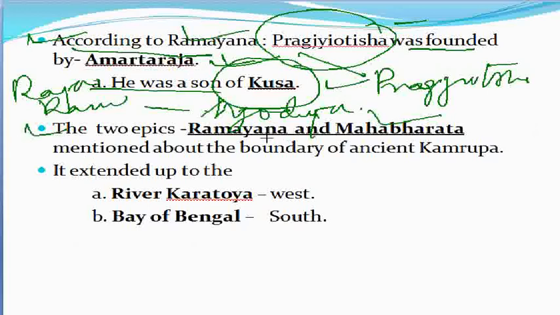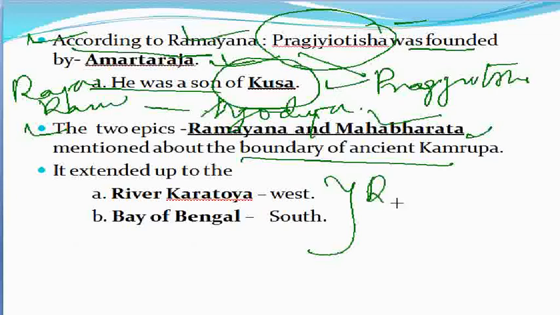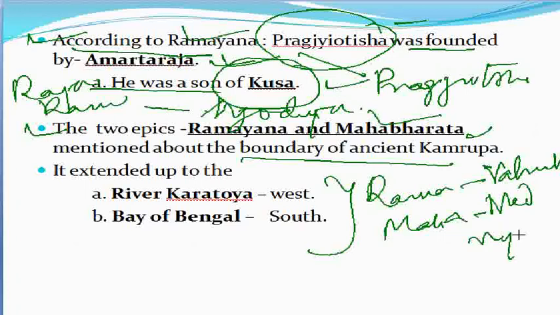And also in the epics Ramayana and Mahabharata, the mention of the boundary of ancient Kamrupa is found. So when we talk about the two epics, Ramayana and Mahabharata, we need to know that the Ramayana was authored by Valmiki, and secondly, the Mahabharata was authored by Ved Vyas. So these two epics were authored by Valmiki and Ved Vyas respectively.